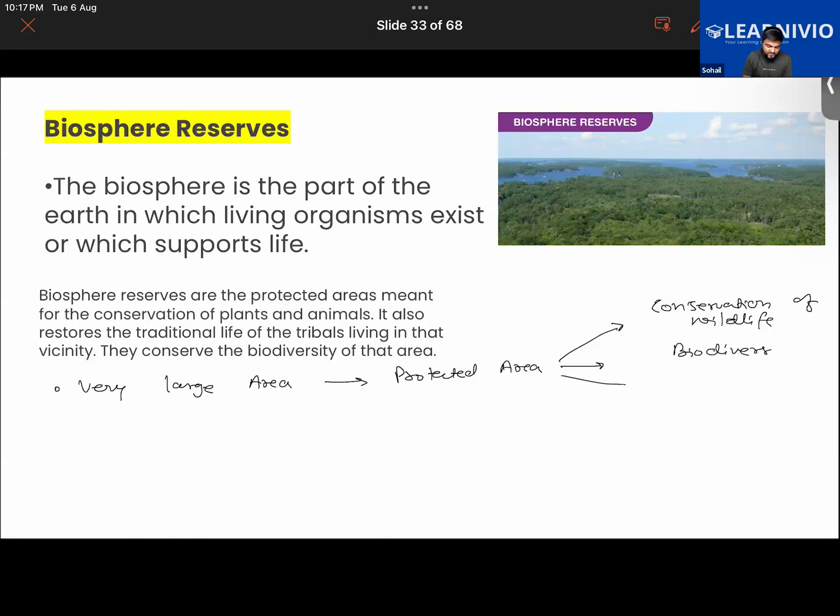Can one of you please define what is biodiversity? We have learned about this in the beginning. It refers to the variety of organisms existing on the earth. Very good. So there are three main functions of biosphere reserve.